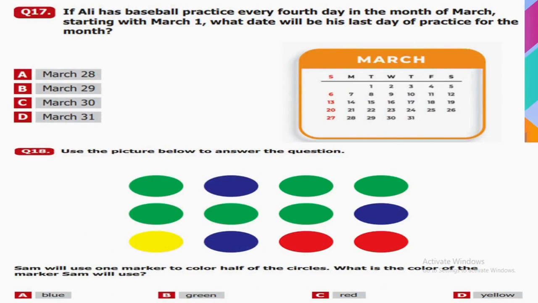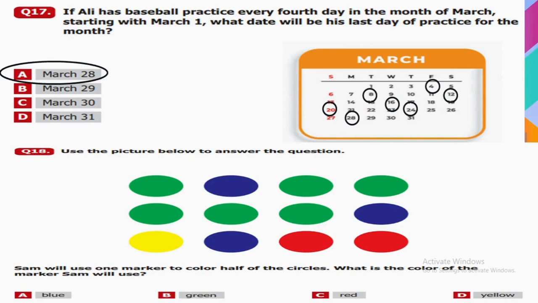Question number 17. If Ali has baseball practice every 4th day in the month of March, starting with March 1st, what date will be his last day of practice for the month? So here, first of all, we can mark 4th March starting from 1st, and then we can simply read the table of 4. It's 4th, 8th March, 12th, 16th, 20th, 24th, 28th. So next number is 32, but 32 doesn't exist in a month. So obviously 28th March will be the last day of his practice.